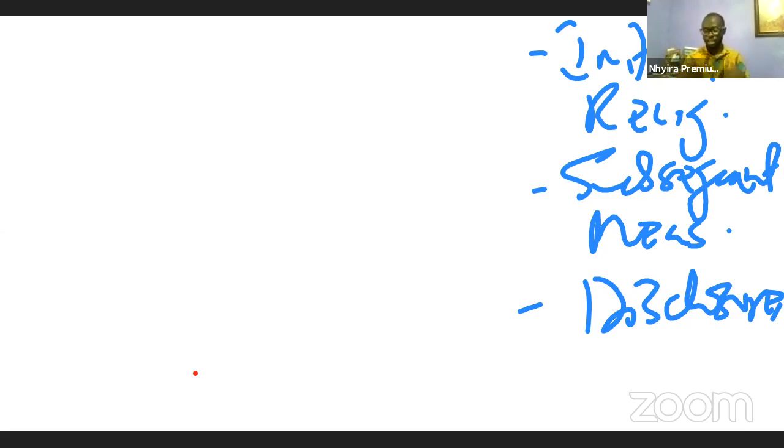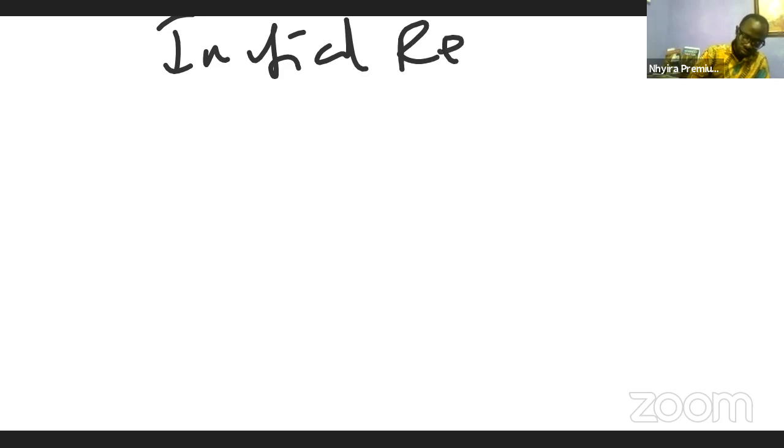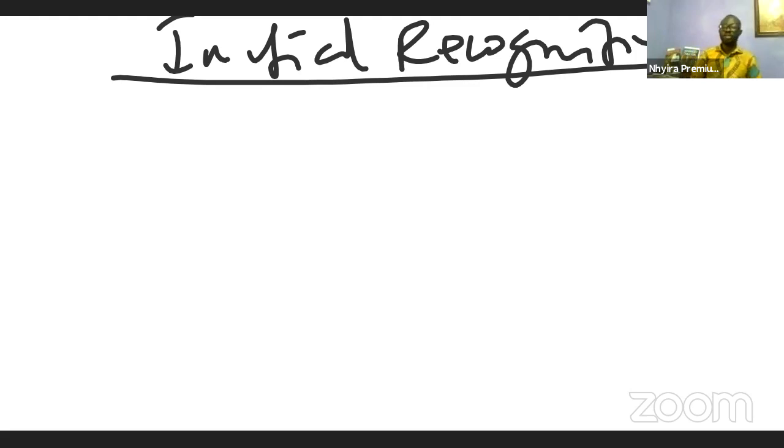So when it comes to IAS 16, we're going to be trying as much as possible to go through these three things in relation to that. So let's start with the initial recognition. When it comes to the initial recognition of property, plant, and equipment, what do we do? How do we go about it in relation to that? One thing you must understand is that in the initial recognition of property, plant, and equipment, we have to look at the issue in relation to the recognition criteria.